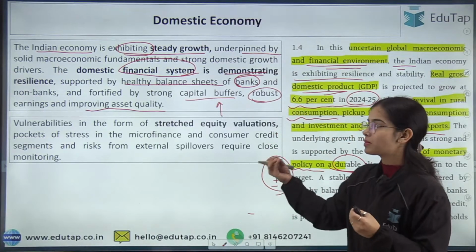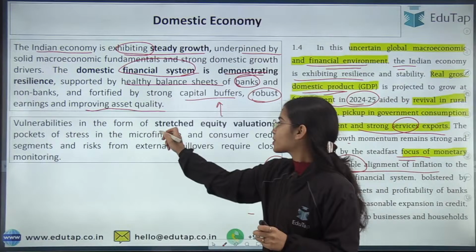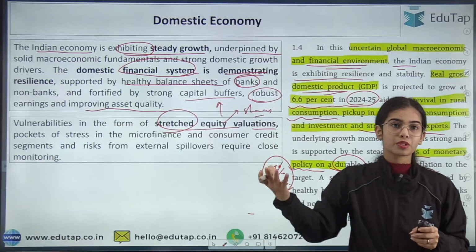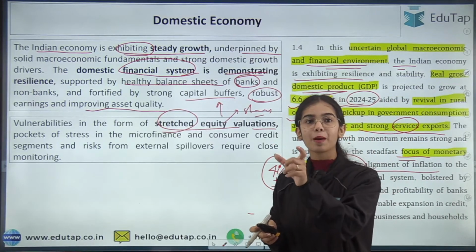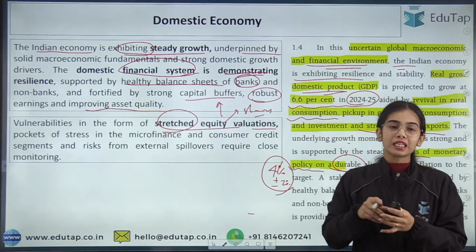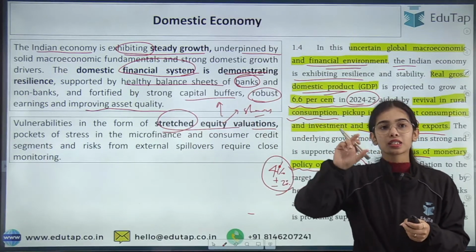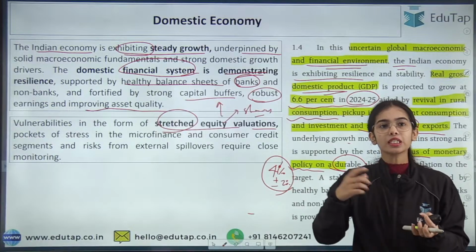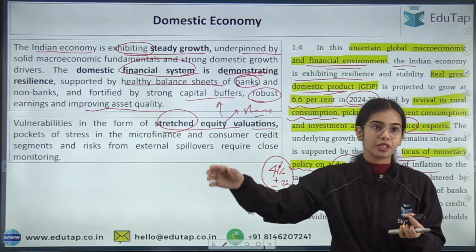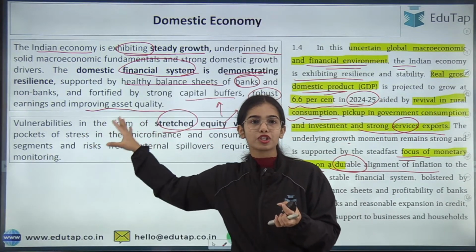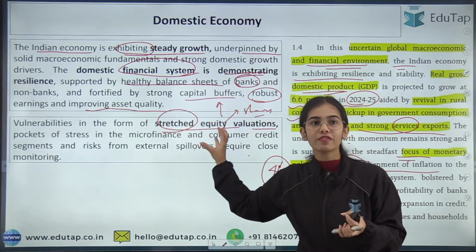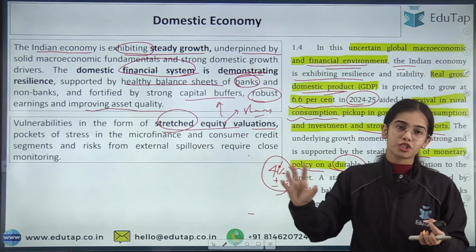Now there are some problems in the Indian economy also in the form of stressed equity valuations. Recently the SEBI chairperson also said that the mid cap and the small cap companies are overvalued. So you can understand that even the SEBI chairperson is recognizing that some of the shares, especially the shares of the mid cap and small cap companies, are getting overvalued. So there is some problem in the financial market of our country because of the stressed equity valuation, because of the overvaluation of the small cap and mid cap shares.